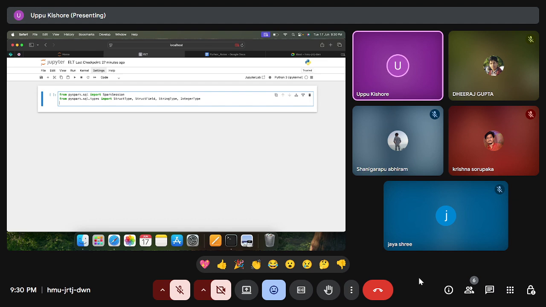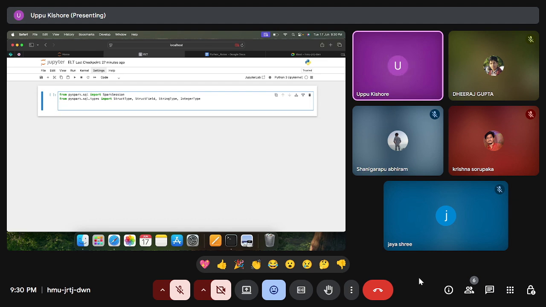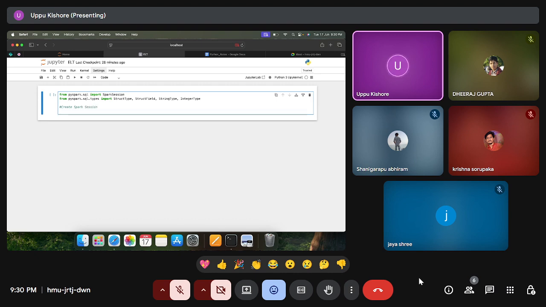And next, what is the first step? The first step is to create the Spark session. How to create the Spark session? I'll create a variable, SparkSession.builder.appName.